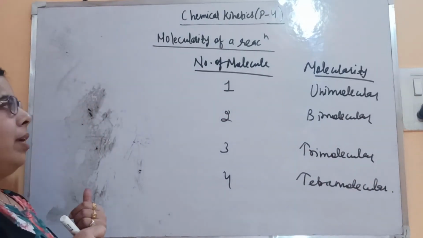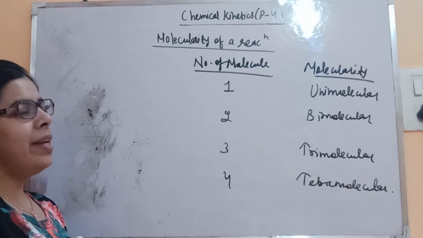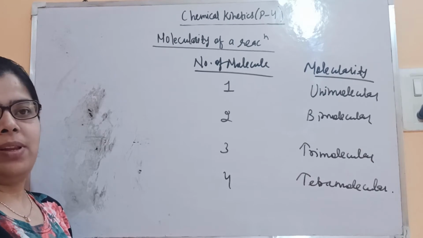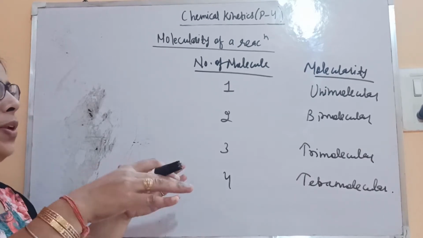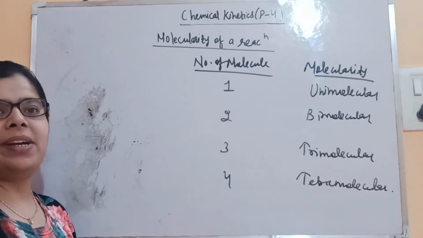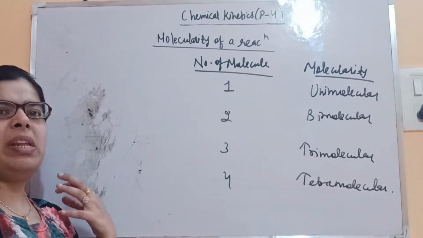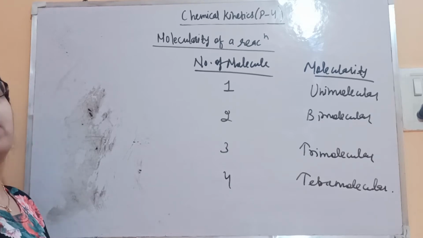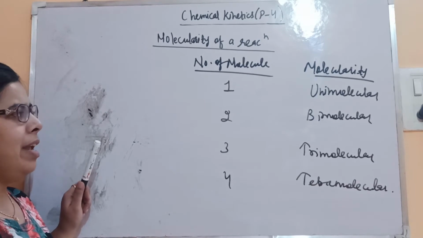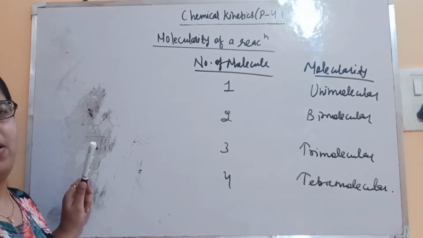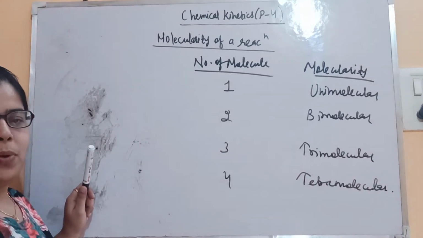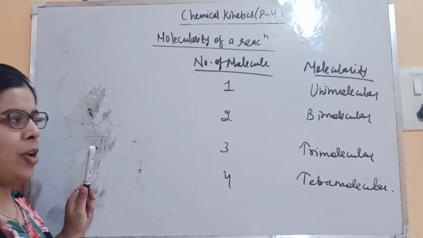Theoretically, molecularity can be greater than 4, but in actual practice it is not possible. If so many molecules come together, it is not possible that they all collide simultaneously. If they are not colliding, and only the number is more, then they will not lead to the formation of product. So a molecularity of 4 is very rare. Otherwise, up to 3 molecularity is possible.